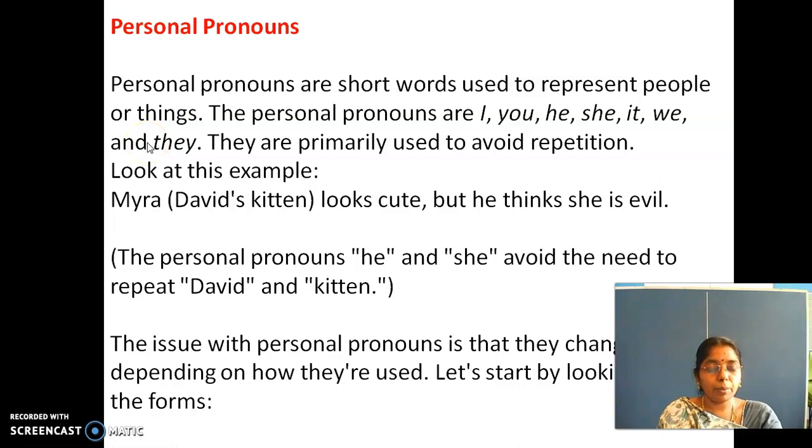When it is representing things, dear, it is when a non-living thing becomes a living thing. How will a non-living thing become a living thing? When a poet represents a flower as a human being, then the flower will be represented by a personal pronoun. That is called personification. You have learned it previously and we will learn it in future also. Personification is a figure of speech, right?